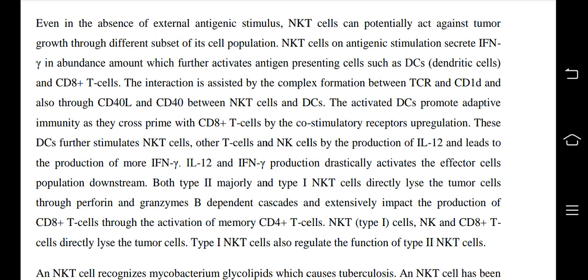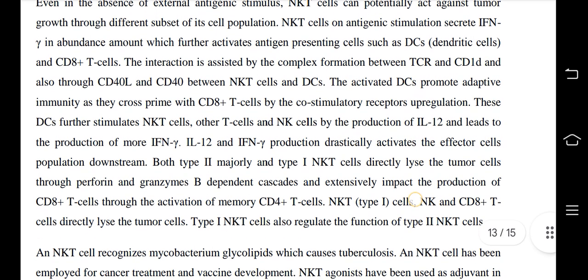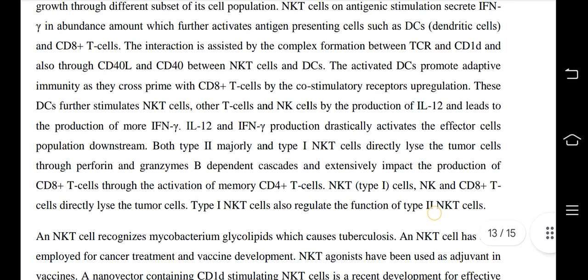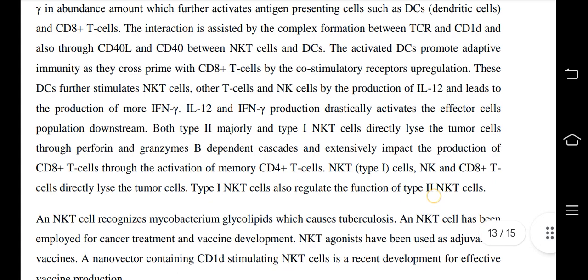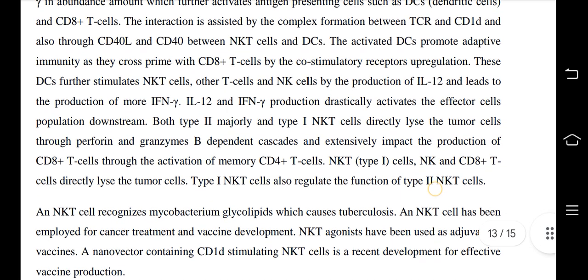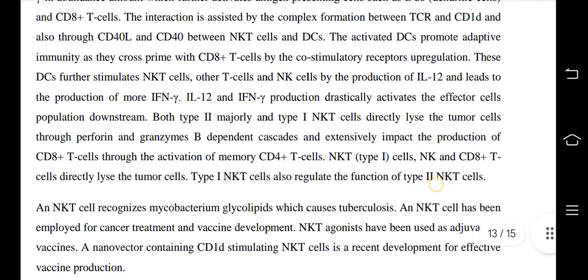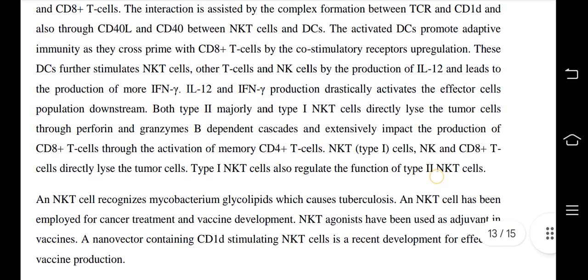The interaction is assisted by the complex formation between TCR and CD1D, and also through CD40L and CD40 between NKT cells and DC. The activated DC promote adaptive immunity as they cross prime with CD8 plus T cells by the co-stimulatory receptor upregulation. This further stimulates NKT cells, other T cells and NK cells by the production of IL-12 and leads to the production of more IFN gamma.